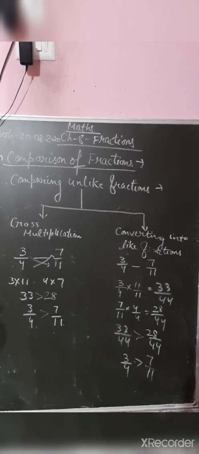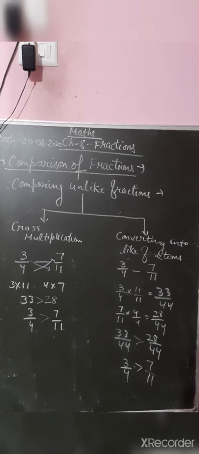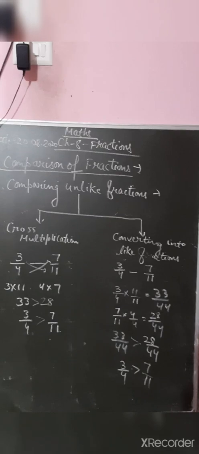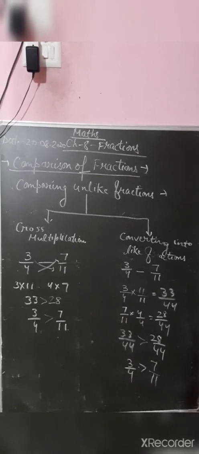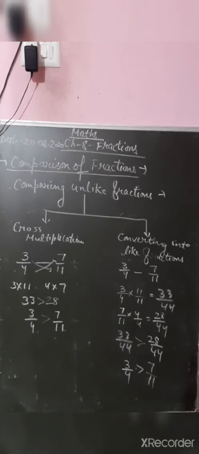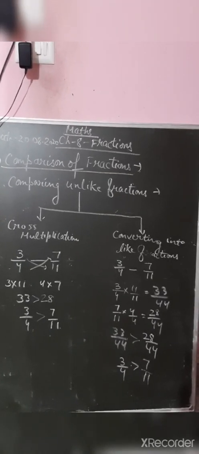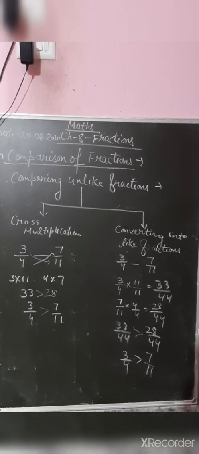Next is by converting into like fractions. 3 by 4 and 7 by 11. You have to convert into like fractions, meaning the denominators should be the same. So what we had done: the same number is to be multiplied with the numerator as well as the denominator. Why? So that both denominators are the same. So here 4 and 11 are there.